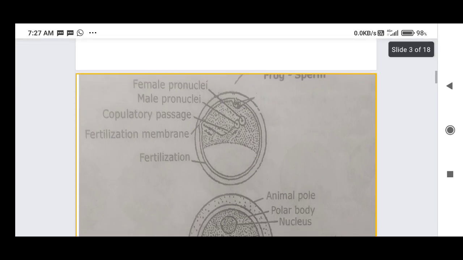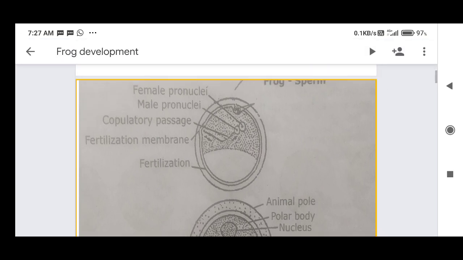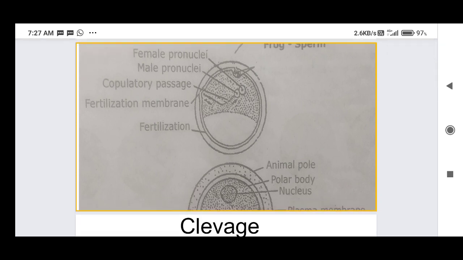So here we have to identify the structure of the ovum. Generally, ova are released by the ovary of the female, and there are different parts: the animal pole, polar body, nucleus and vegetal pole.